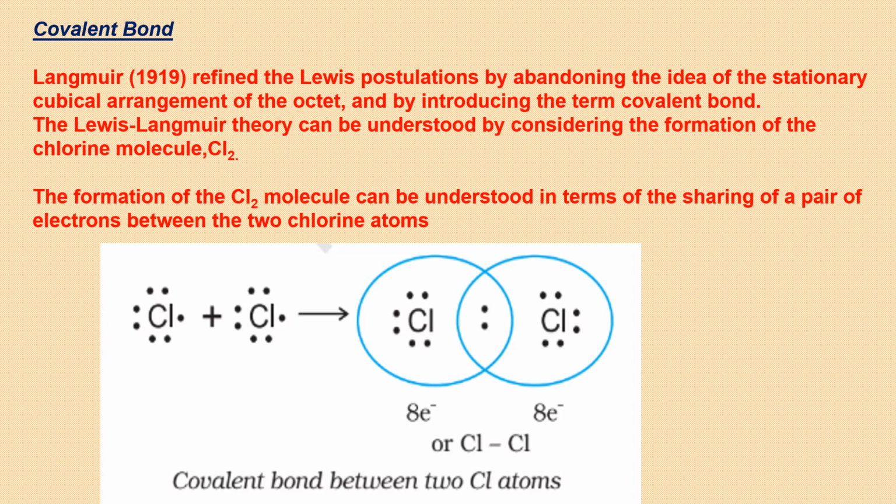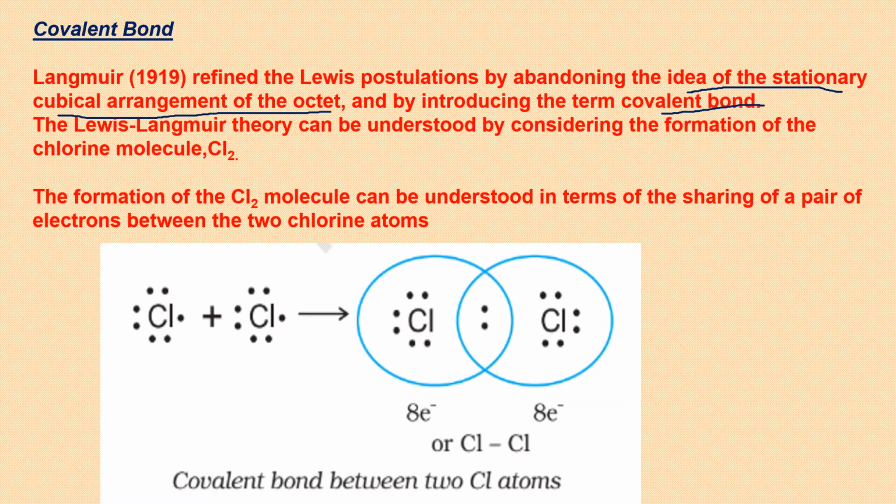The next explanation came from Langmuir, who said that the idea of a stationary cubical arrangement is wrong, and he introduced the term covalent bonding.